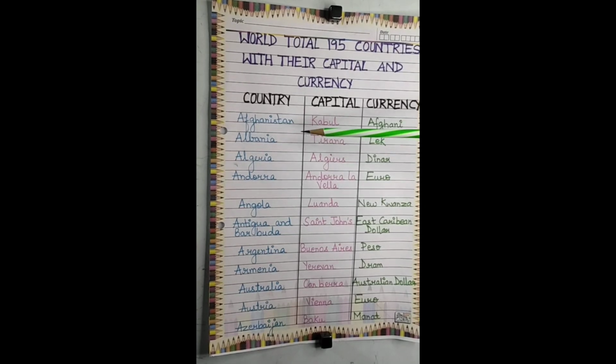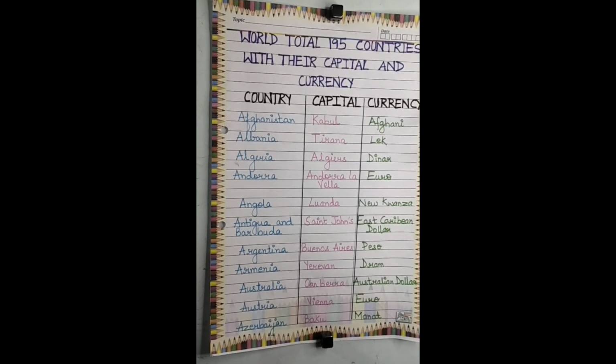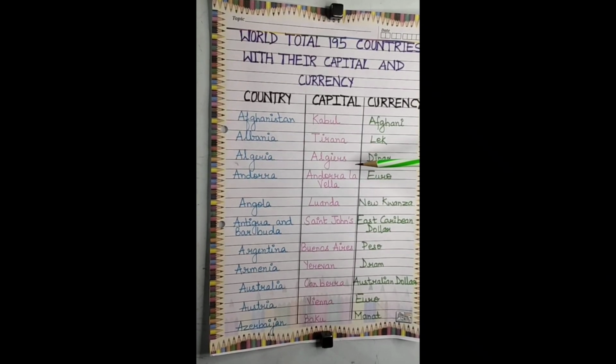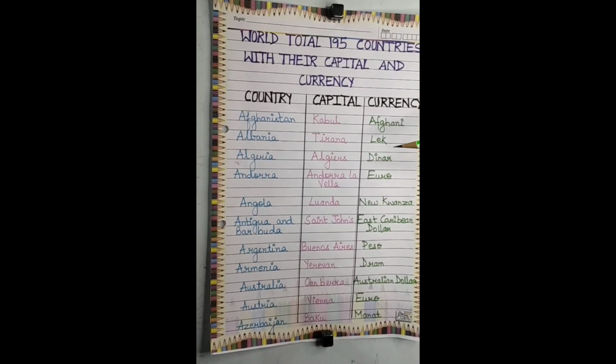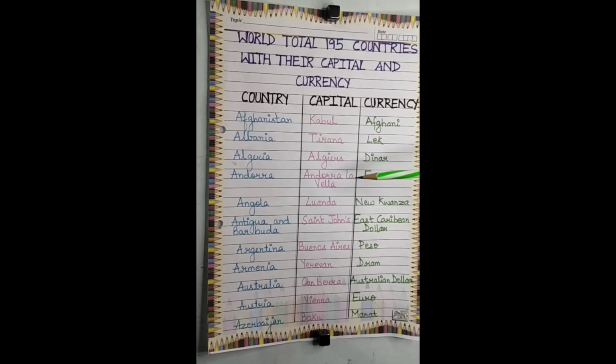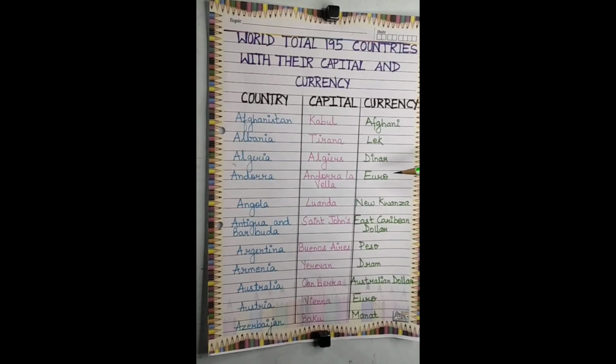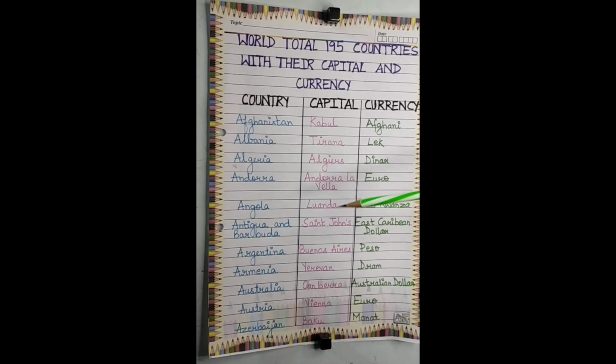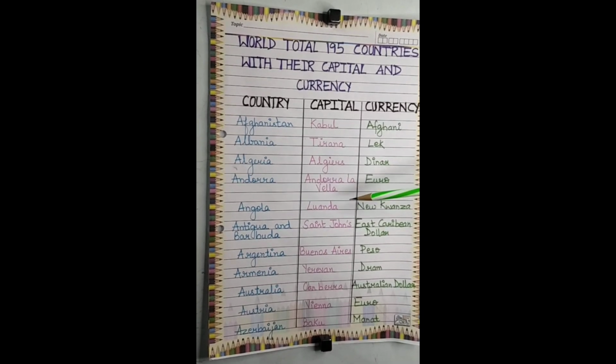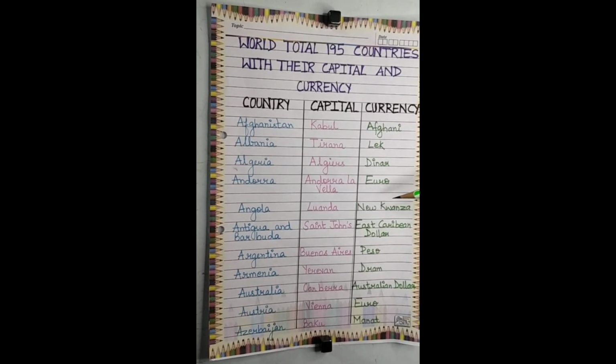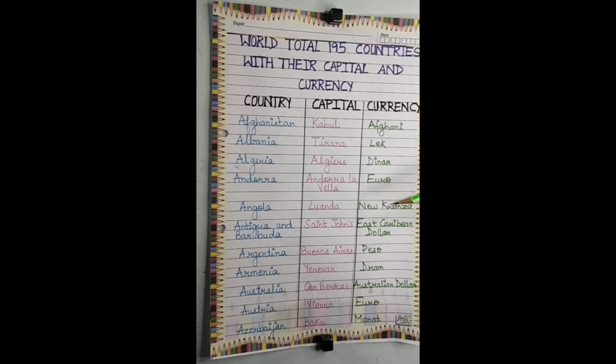Next is Albania. Capital is Tirana, currency is lek. Next, Algeria, its capital is Algiers and the currency is dinar. Next, Andorra, capital is Andorra la Vella and currency is euro. Next one is Angola, capital is Luanda and currency is New Kwanza.